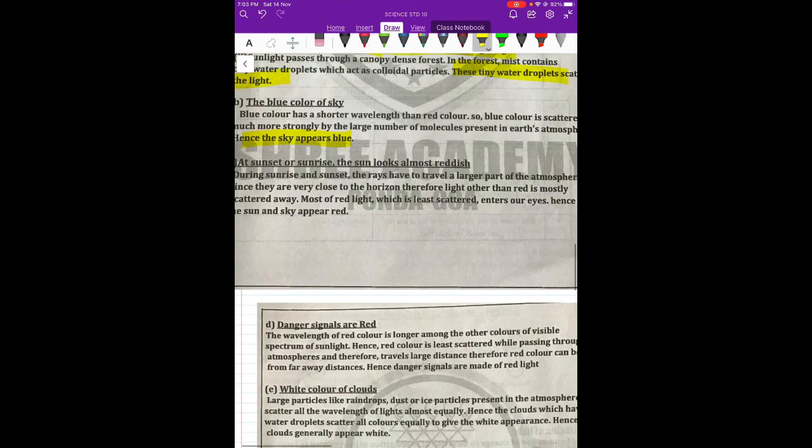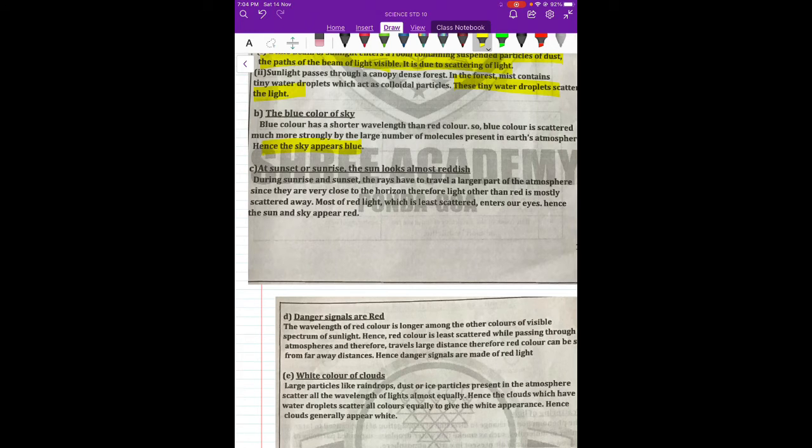It's very simple. Now, why is the sun looking reddish at sunset or sunrise? During sunset and sunrise, the rays have to travel a larger part of the atmosphere, because the sun is not above the equator, it is on the side near the horizon. So what happens in that case? All the others are scattered away, because red light has a longer wavelength. It will travel the most, and only the red color is visible to us. That is why we say the sun looks reddish at sunrise or sunset.